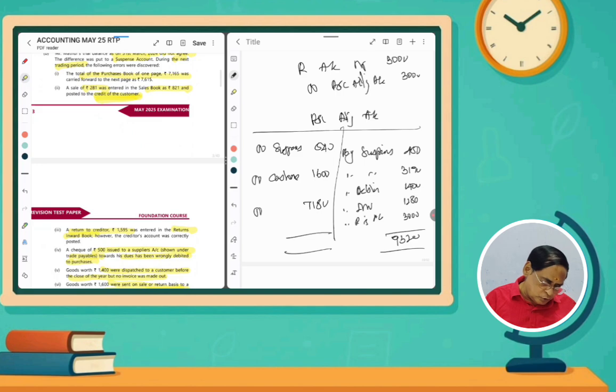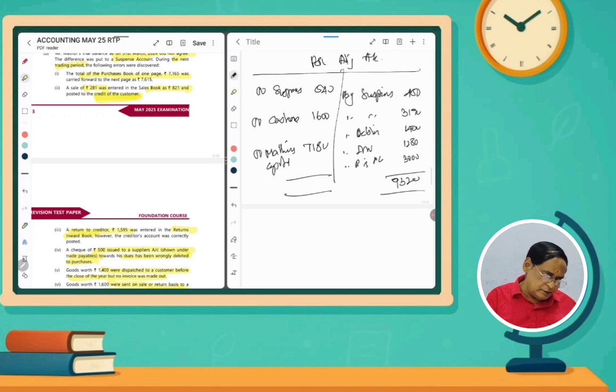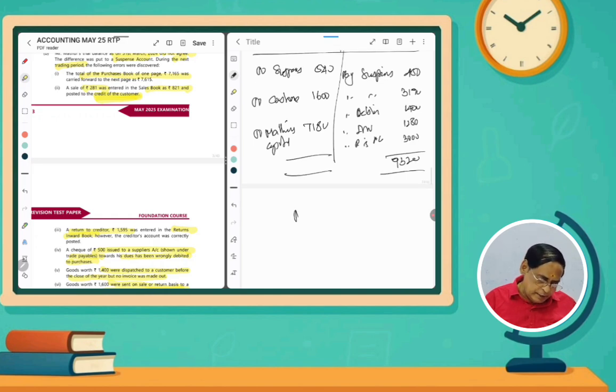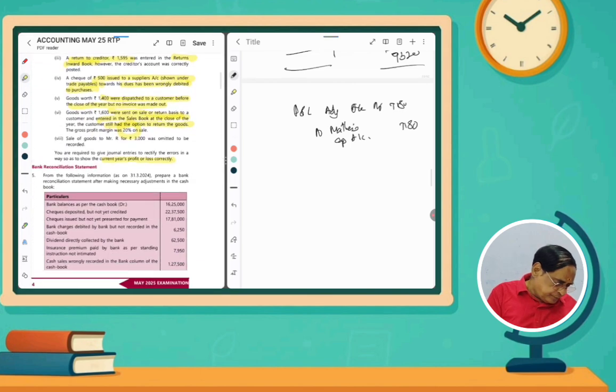Mathur's capital account. So you have to write one more entry: P&L adjustment account debit to Mathur's capital account. So it's to be added in Mathur's capital account. How much? 7180. So this question is also over. Please listen, and then the next question.